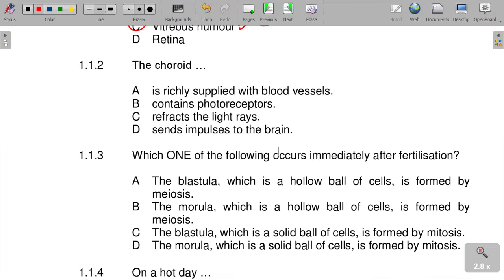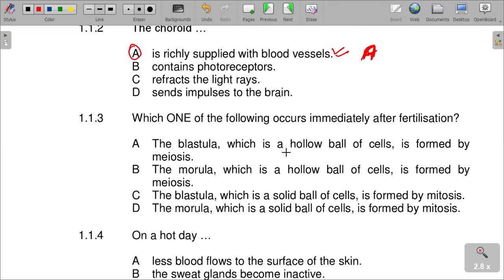Number 1.2: the choroid is dash. What is the choroid doing? The choroid is richly supplied with blood vessels, so A is the right answer. The choroid is richly supplied with blood vessels. Our answer is A.